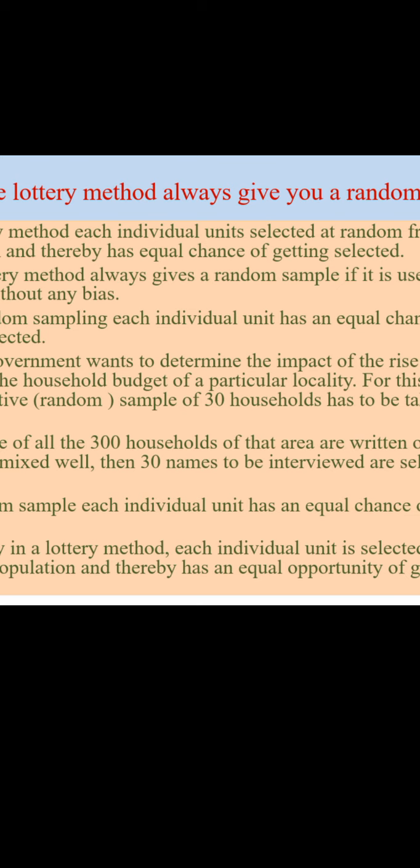The same thing, an example is given here. This is a 4 mark question. It is the same example you studied for random sampling. The lottery method always gives a random sample if it is used in a proper manner without any bias. Bias means dependence on someone. If I make mistakes or corruption in putting names in the pot, for example writing the same name 10 or 20 times because I want that person as head of my village, this will happen. So it should not happen; it should be without bias.